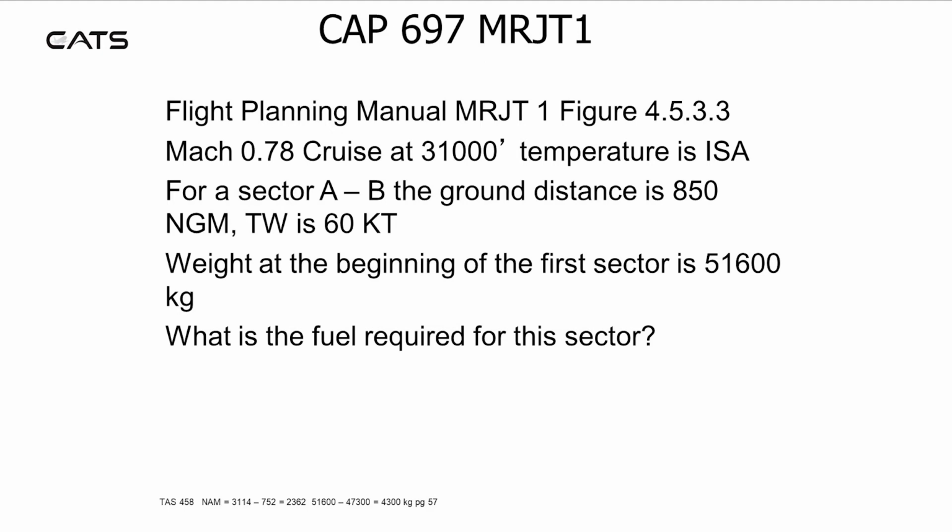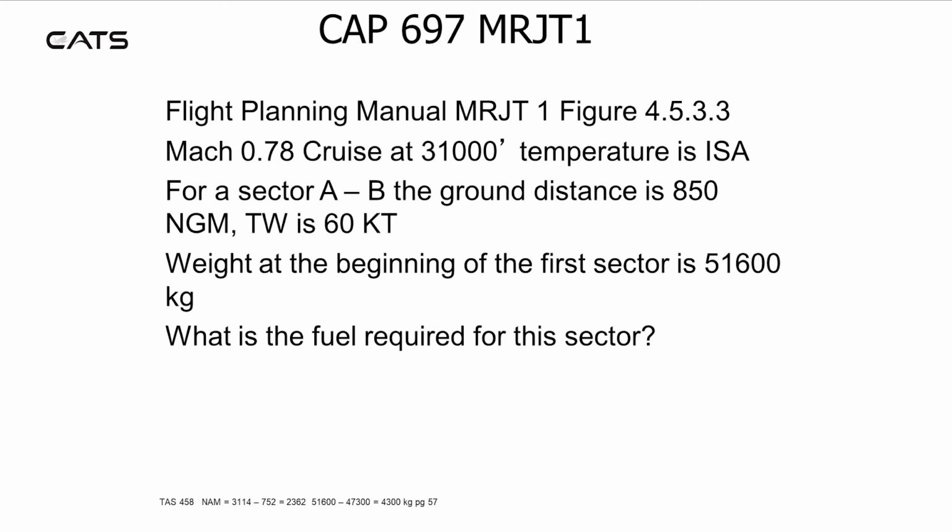Well, the TAS from the table is 458 knots. Using this TAS and the nautical ground miles and the tailwind to get the ground speed, you should be able to calculate a nautical air miles of 752. Subtract this from the value which is sitting in the table under 51,600 kilograms, your first sector weight, and that should be 3,114. So subtract 752 from that to get 2,362. This is your artificial NAM.